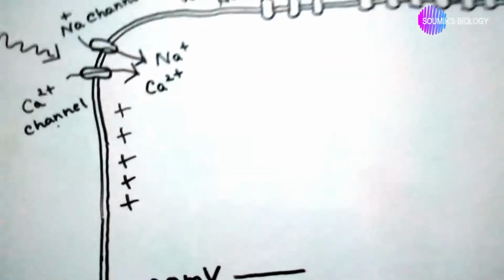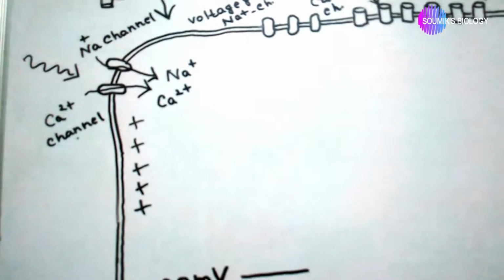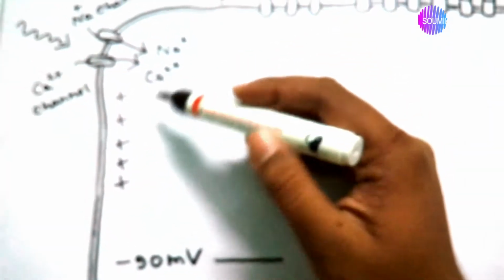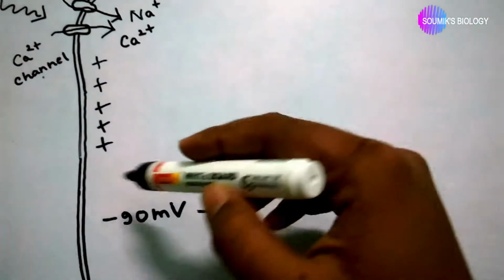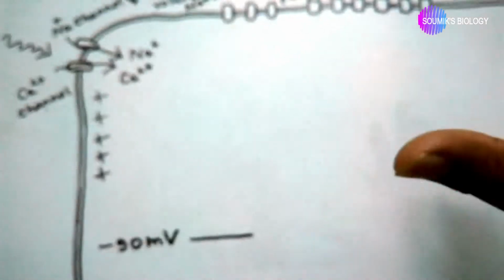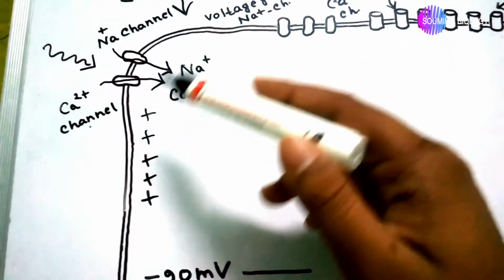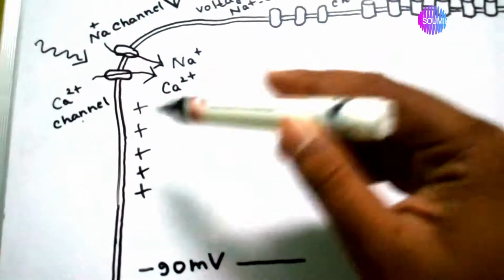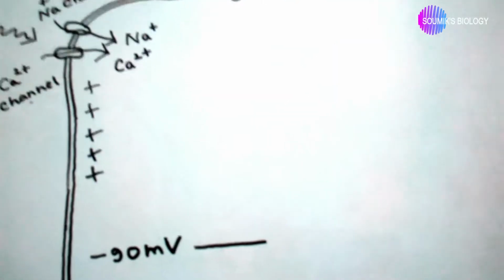Gradually the positive nature increases with the flow of sodium and calcium ions into the cell. The negative resting state, minus 90 millivolt, the negative polarized state, is lost.